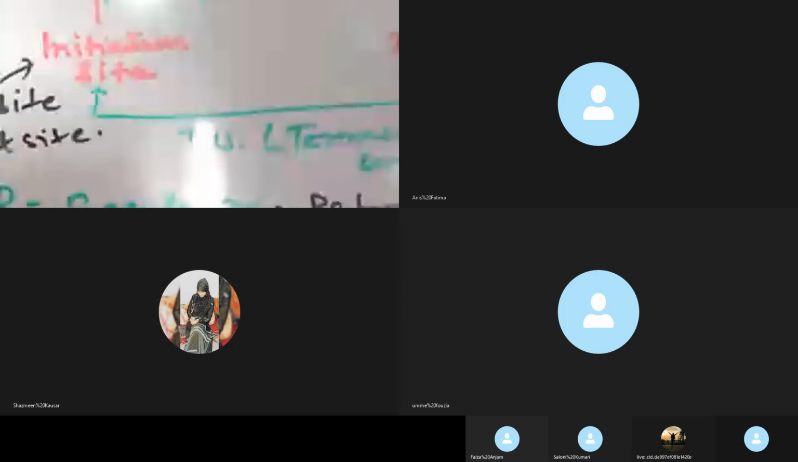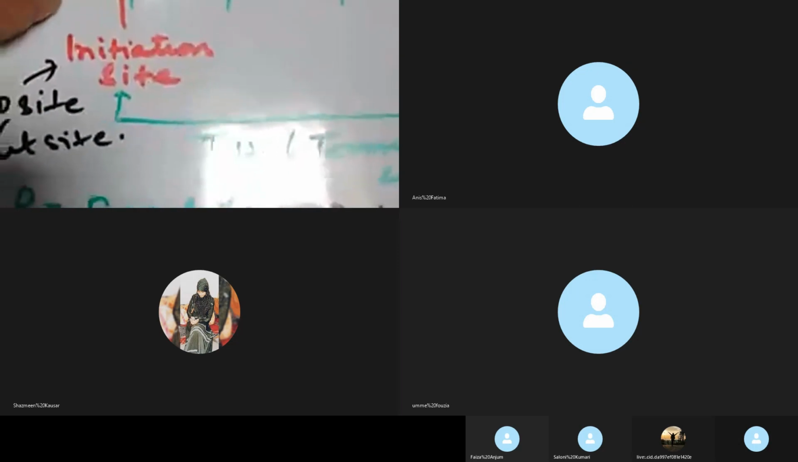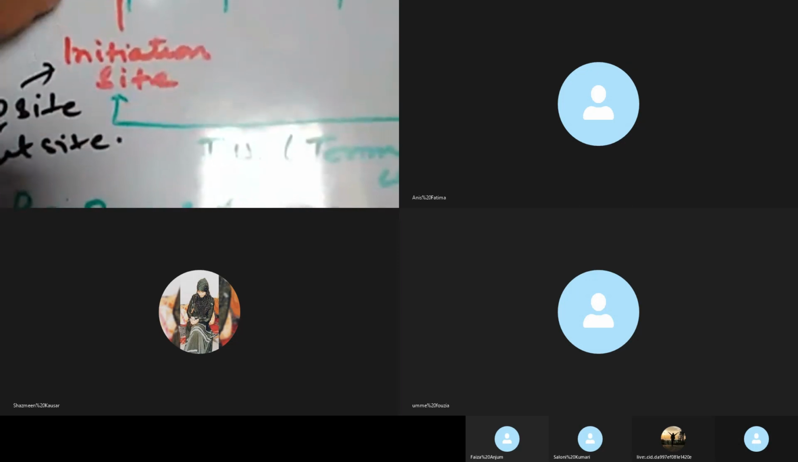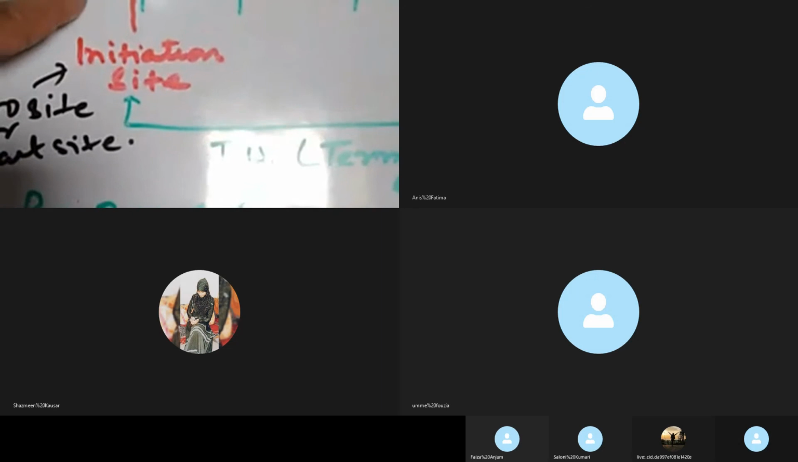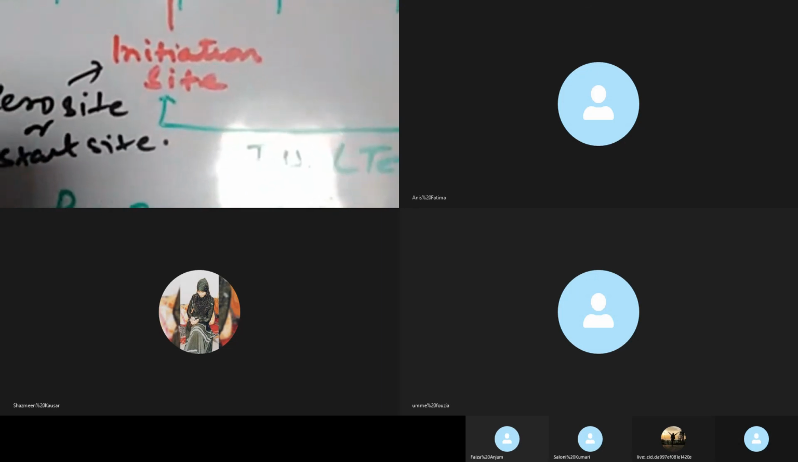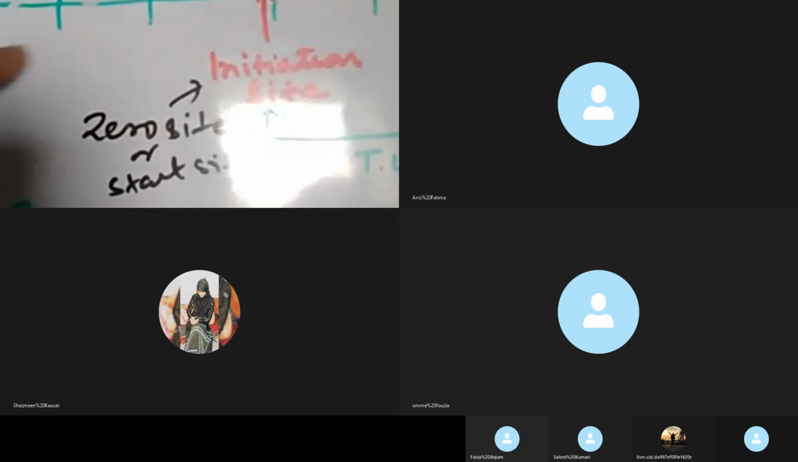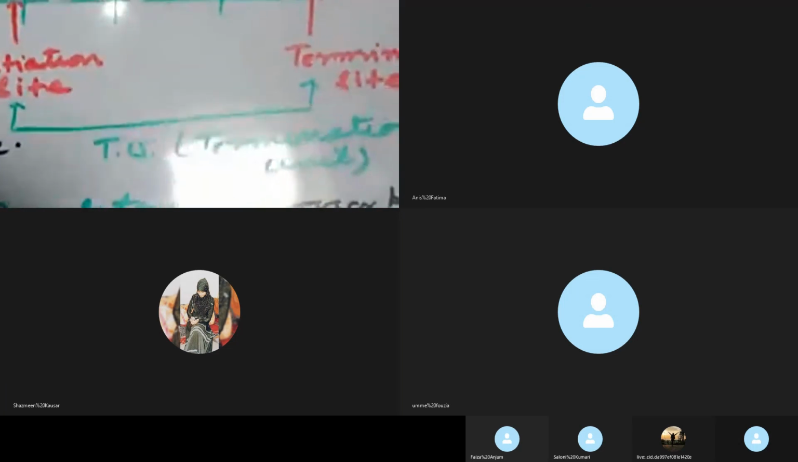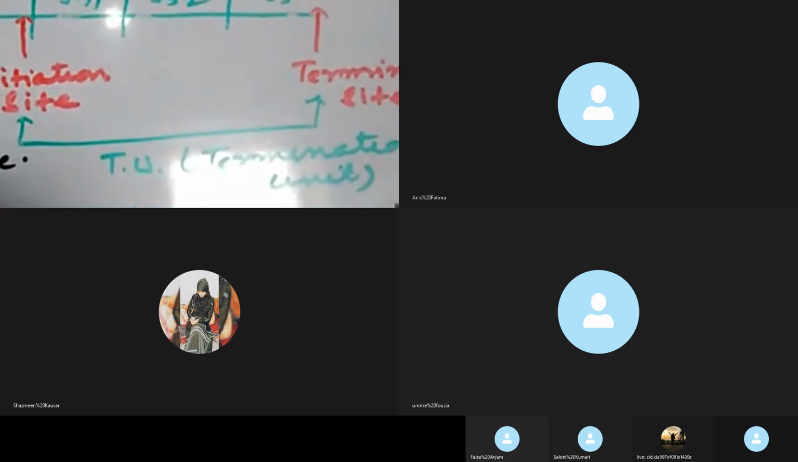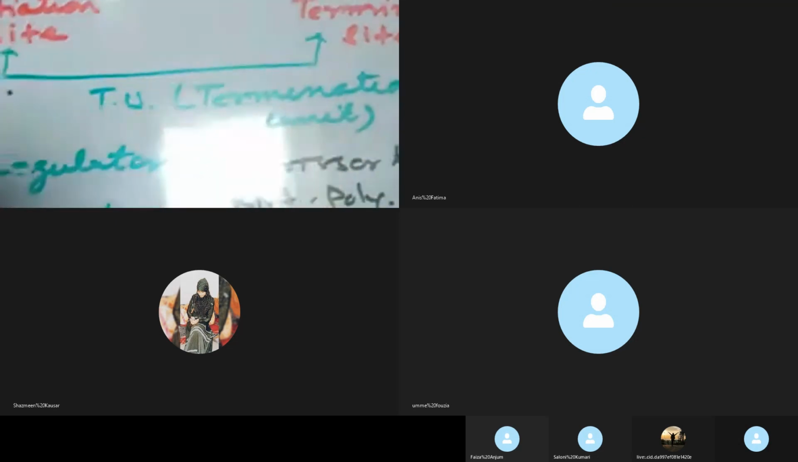What is the operator region? This is the operator region. The operator region is the site where the repressor protein binds. The repressor protein encoded by this regulator gene binds at the operator region. So the operator is the repressor binding site.